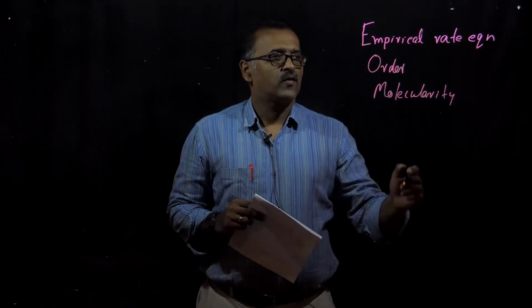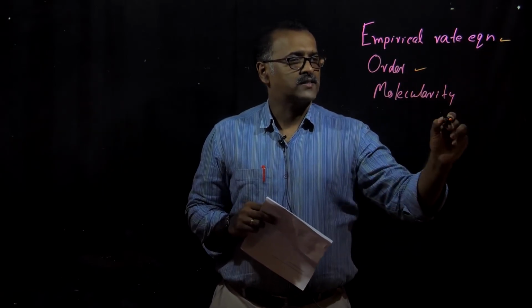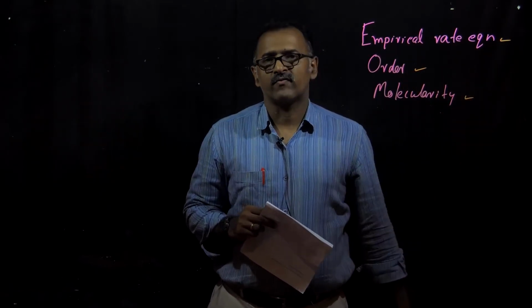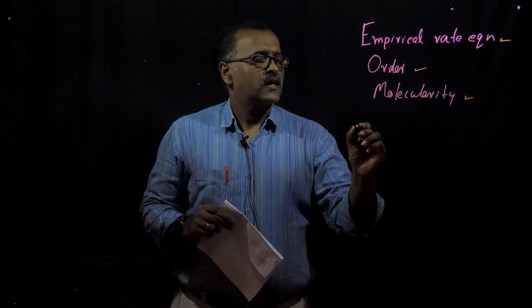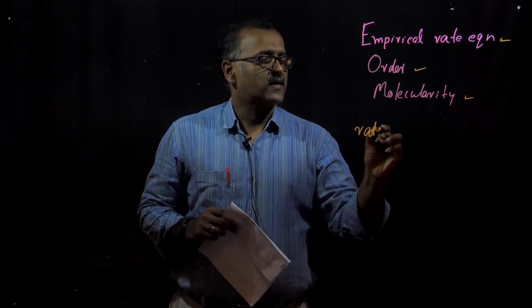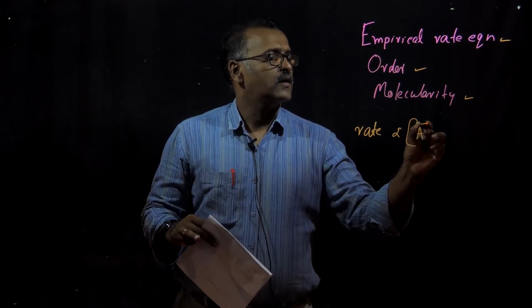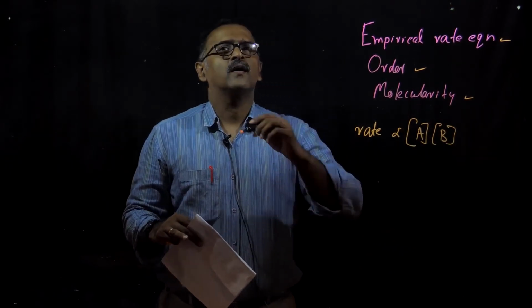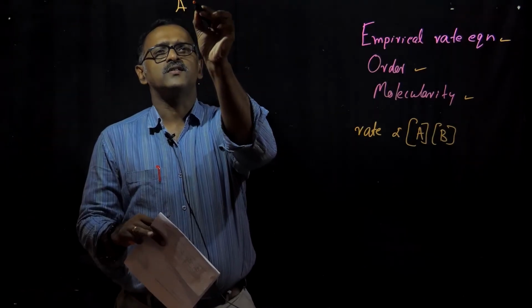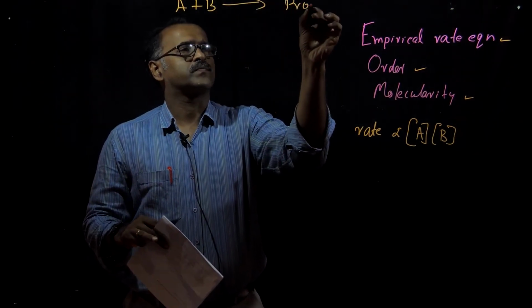Now let us see what we mean by empirical rate equation, order of a reaction, and molecularity of a reaction. So the rate can be expressed as rate is proportional to concentration of A times concentration of B. This is for a very simple reaction in which A plus B is giving you the products.